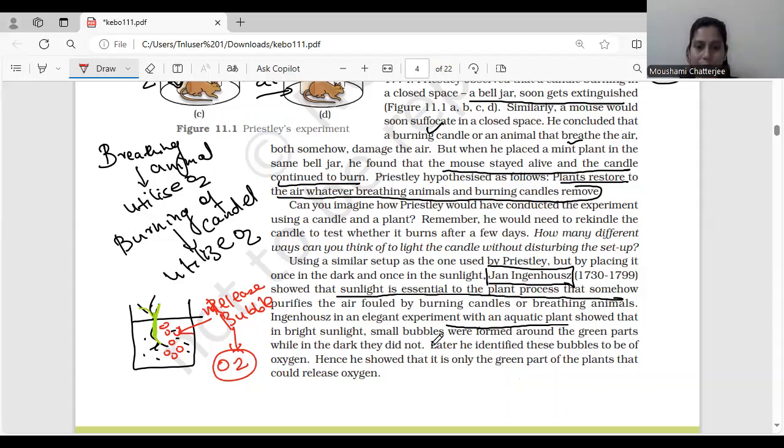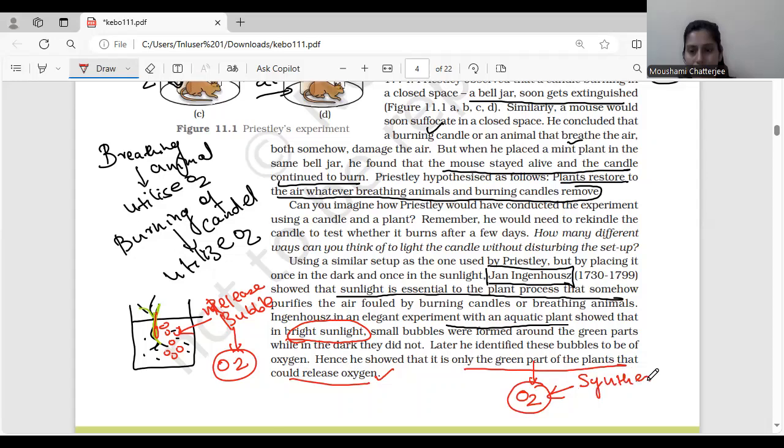Okay. So what he could find in the aquatic plant is that in bright sunlight, ke presence mein, you could see small bubbles were formed around the green parts of the plant. Only the green parts of the plant were able to synthesize certain small bubbles, and later on it was identified that these bubbles were oxygen. So hence he showed that only the green part of the plant could release oxygen. So green plants give us O2, or green parts of the plant synthesize oxygen. Okay. This synthesis of oxygen is done by the process of photosynthesis. I hope this makes it very clear.